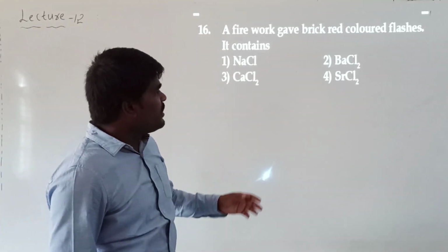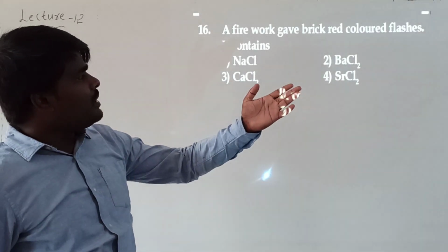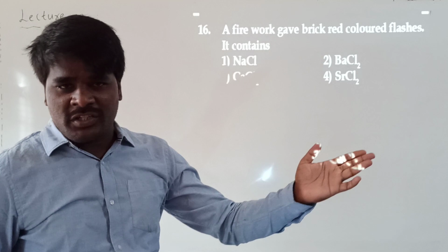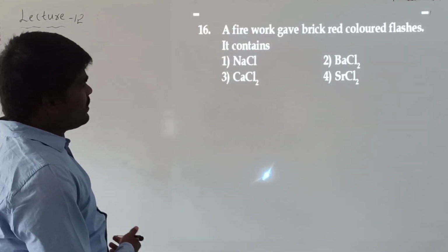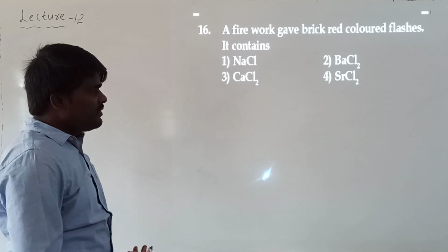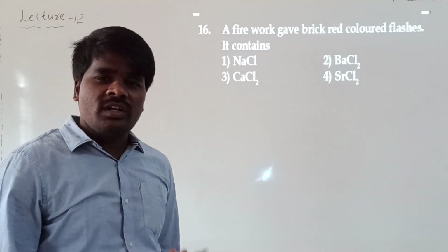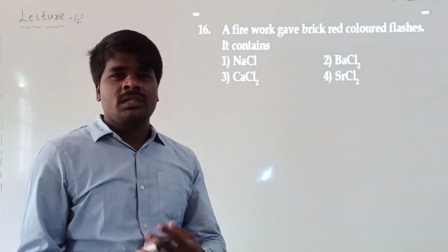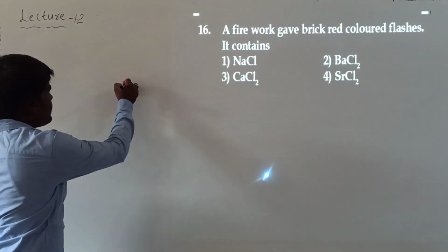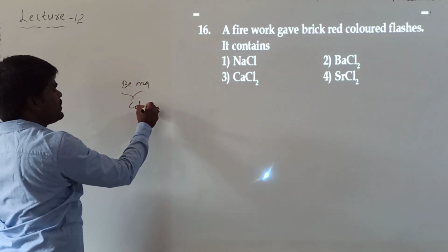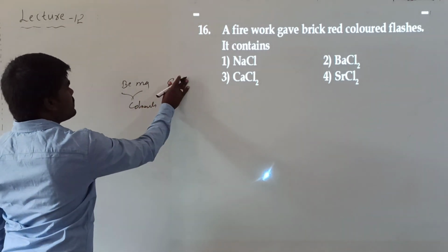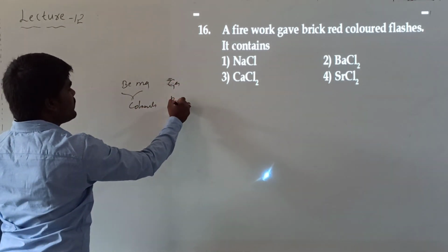In the same manner, when a firework gives brick red color flashes, the question is asking what the compound might be. Basically, among the second group elements, the alkaline earth metals, which will give the brick red color? Obviously calcium. The first two metals, beryllium and magnesium, do not give any color. These are colorless. Calcium will give brick red.